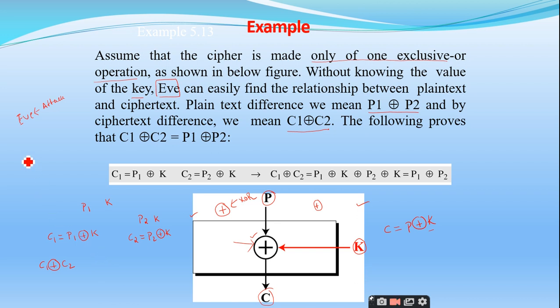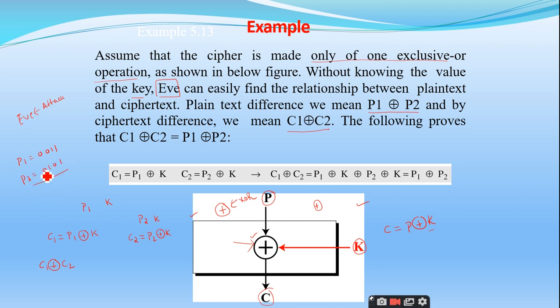Do you have any doubt why we are using this exclusive OR to find the difference? So let us take one plain text 0 0 1 1 and another plain text 0 1 0 1.